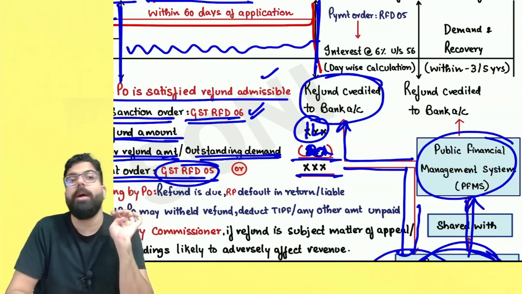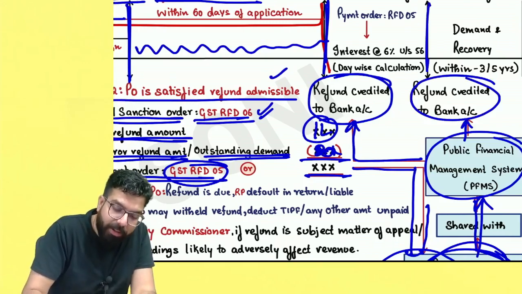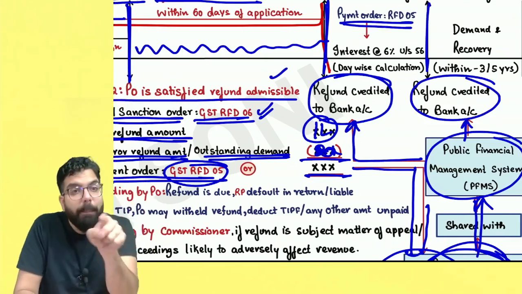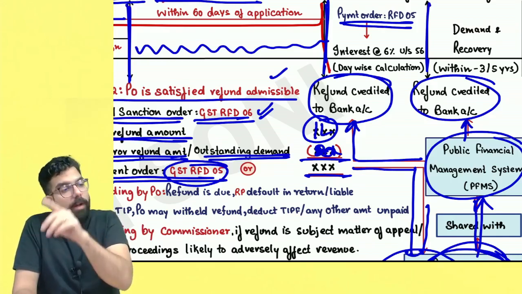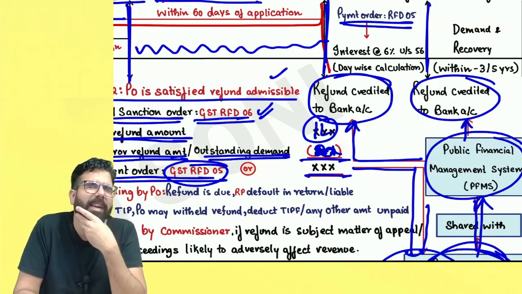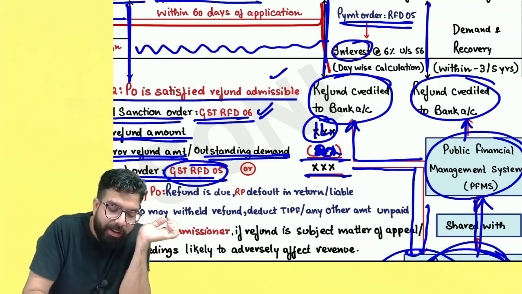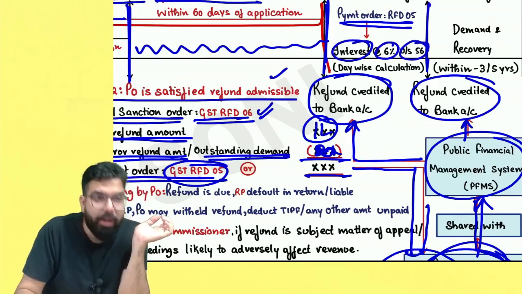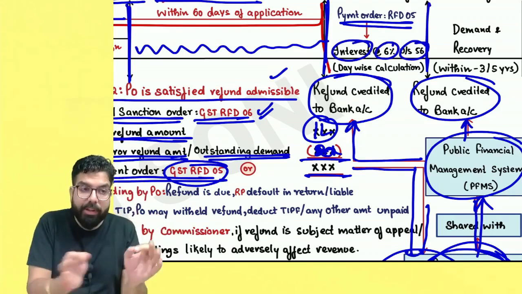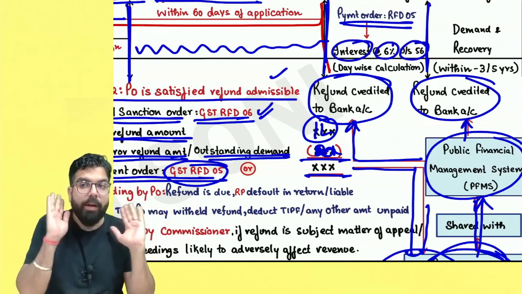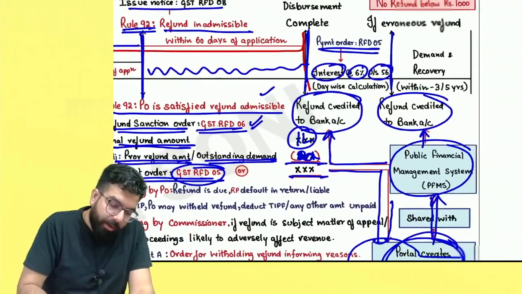Sir, if the money does not come into my bank account within 60 days, supposing the money came later, then always remember, for the extra period the officer will issue a GST RFD 05 payment order that we are giving you interest at the rate of 6% under section 56. Remember one thing, it is a day-wise calculation. Post 60 days, for whatever number of days of delay, they will give you interest. Done, sir. Point is clear.